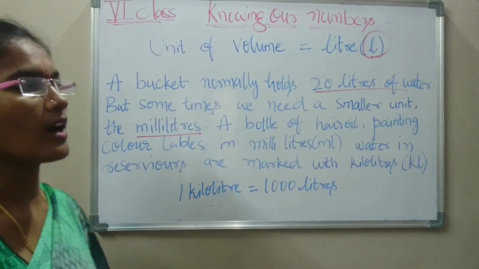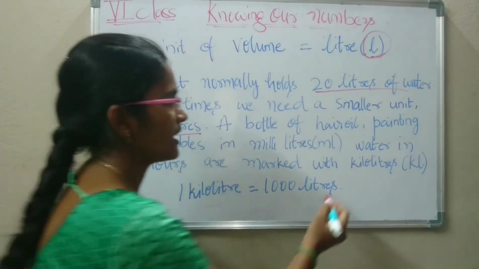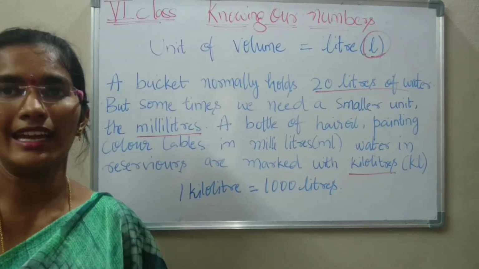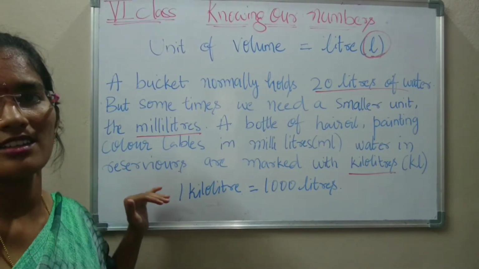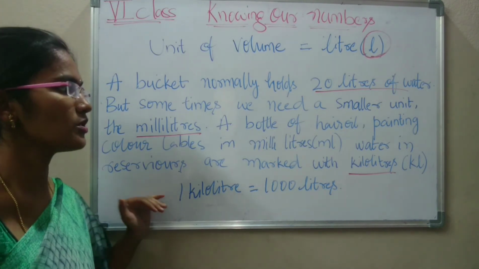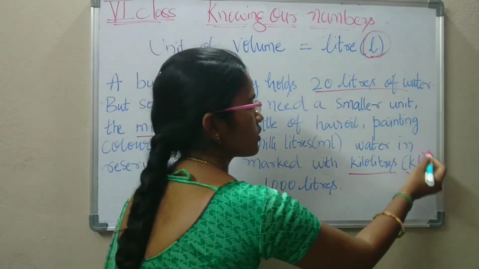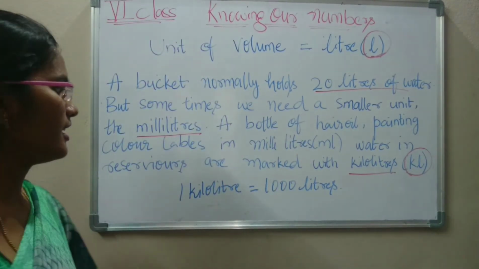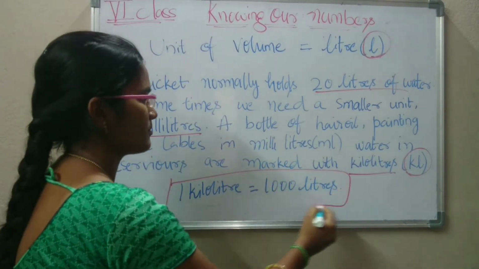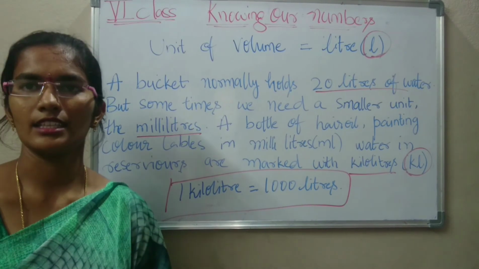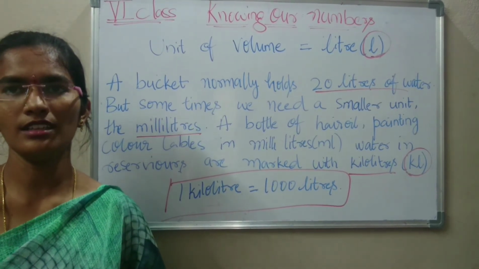Water reservoirs are marked with kiloliters. Water in reservoirs will be more, so we say it is in kiloliters. Kiloliters is also denoted with KL. Here 1 kiloliter is nothing but 1000 liters.